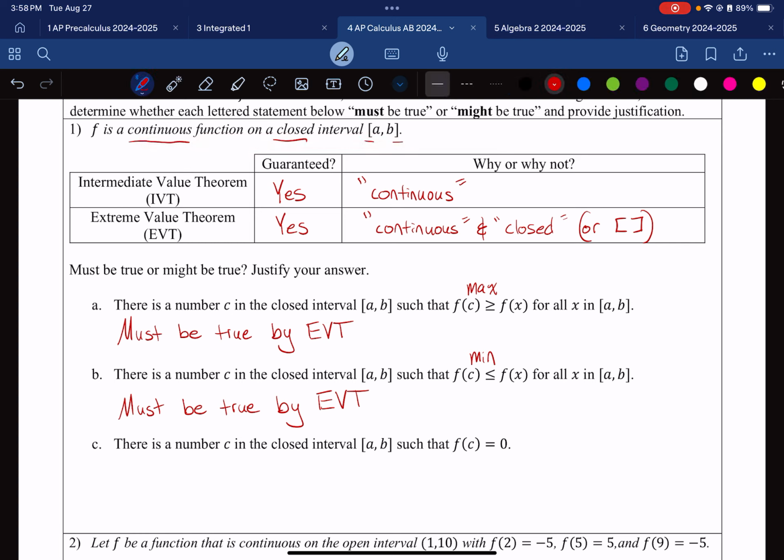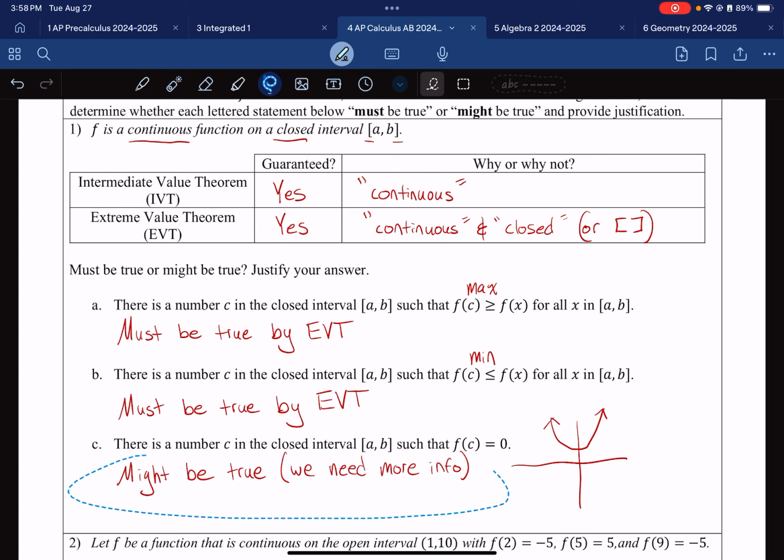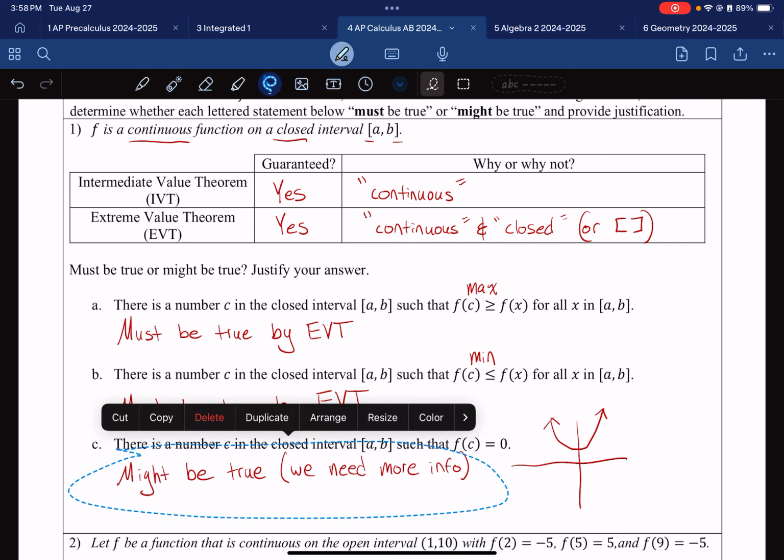As a counter example, if I do a quick graph and just graph some sort of quadratic, some sort of parabola, notice that this graph right here does not have a height of 0. It does not have an x-intercept because it doesn't touch the x-axis. So this one might be true, it might not be true. So I'm going to say might be true, and we need more info to decide. I have a feeling that that is going to be a very common answer, so I'm going to go ahead and copy that and get ready to go.